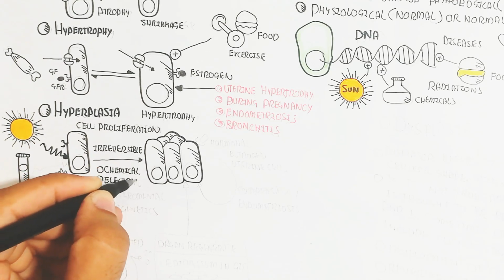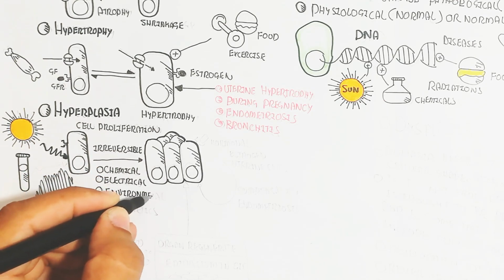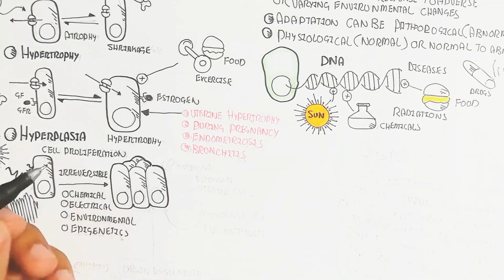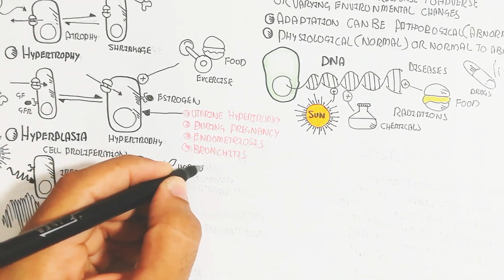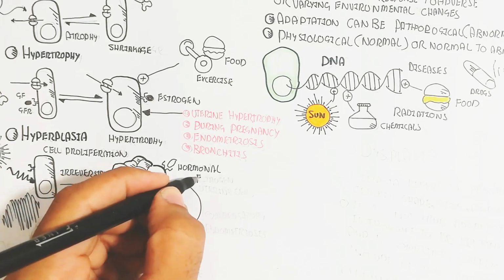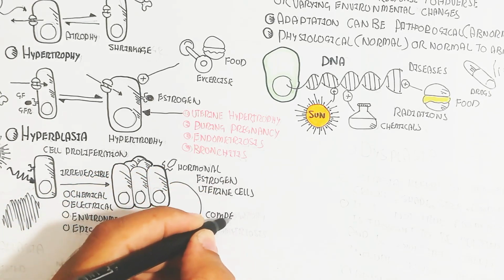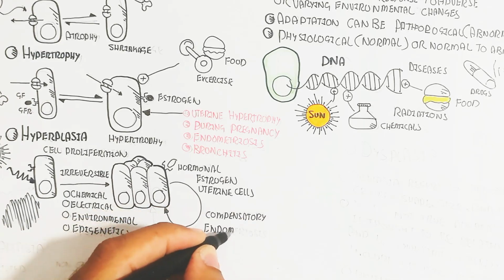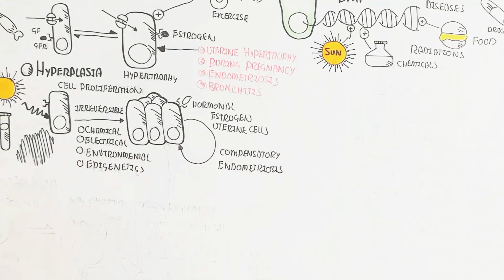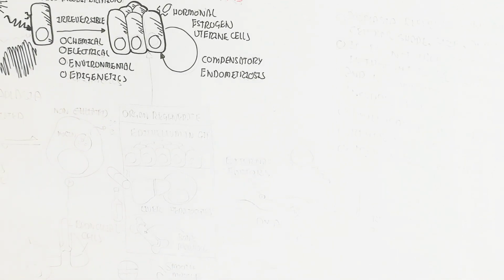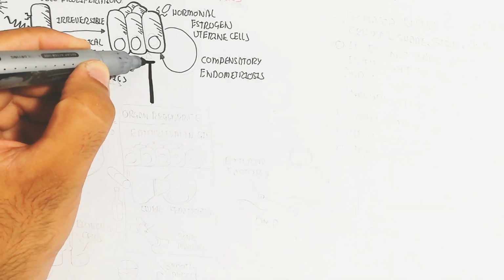This will lead to hormonal estrogen changes, the uterine cells also change, and hyperplasia will occur. Compensatory endometriosis also triggers hyperplasia. Hyperplasia means the cell is the same, but the number of cells will increase. This is known as hyperplasia.